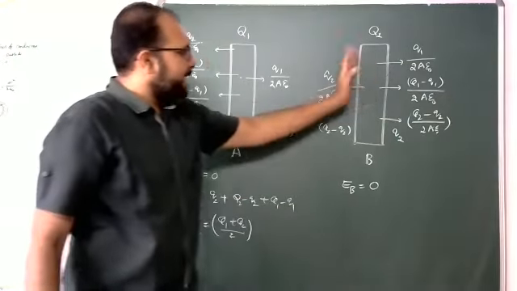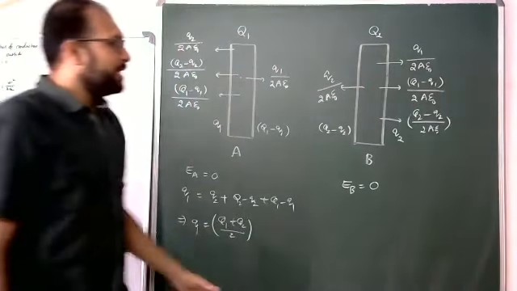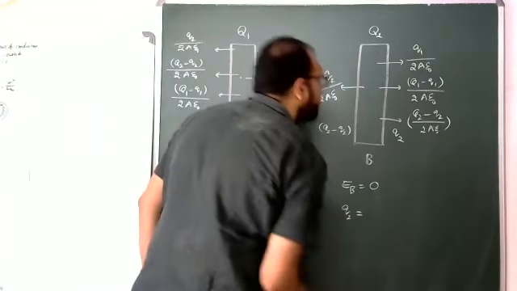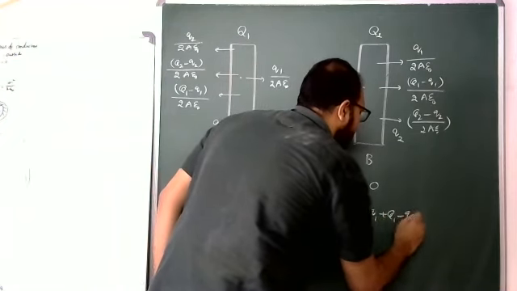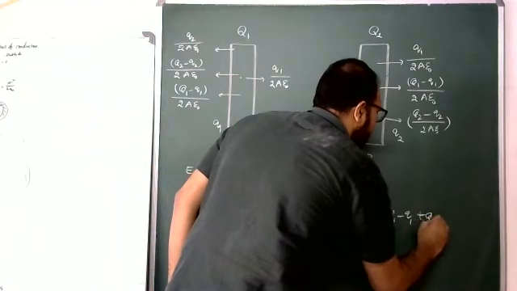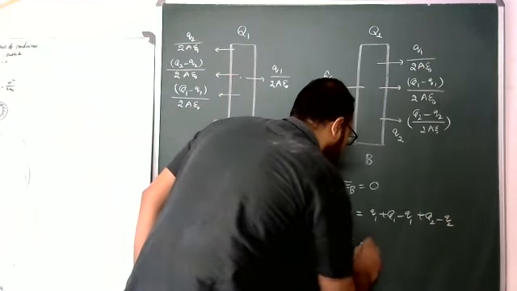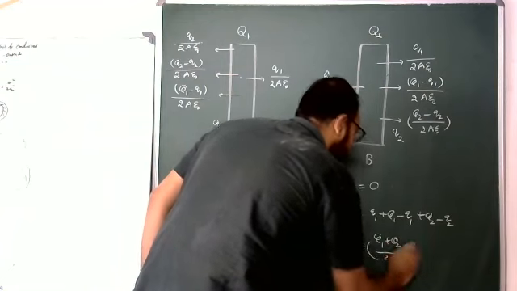Again the same concept: right side electric field is equal to left side electric fields. Then q2 equals q1 plus Q1 minus q1 plus Q2 minus q2. So q2 becomes again Q1 plus Q2 by 2.